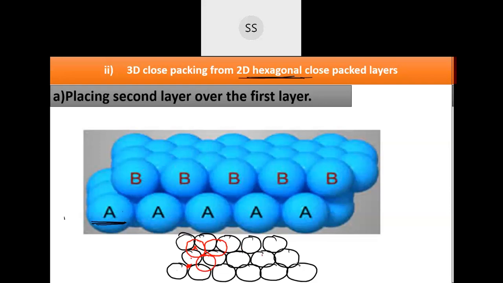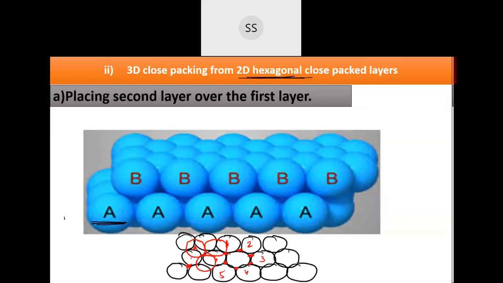If I take the first layer, how many empty spaces do you get? If I take this, 6 spheres, 1 2 3 4 5 6, I am getting spaces: 1 here, 2 here, 3, 4, 5, and 6. These are the spaces we get.